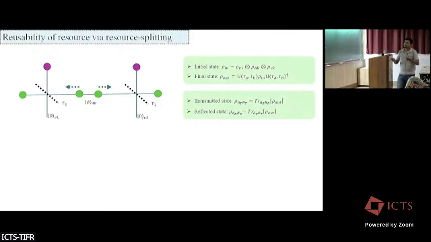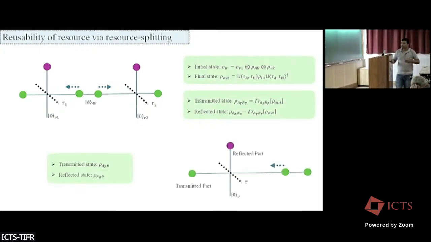Suppose we have a 2-mode state. We can split the 2-mode state into a 4-mode state using some vacuum state. Then we can call these 2 a transmitted mode and these 2 a reflected mode. So in the communication protocol, we can use the transmitted mode first, and we can preserve the reflected mode. If the protocol fails, we can use the reflected mode the next time. So we use these things in our teleportation protocol.